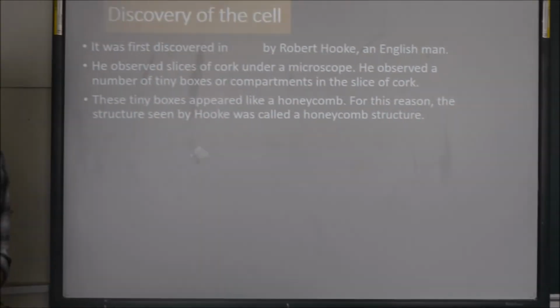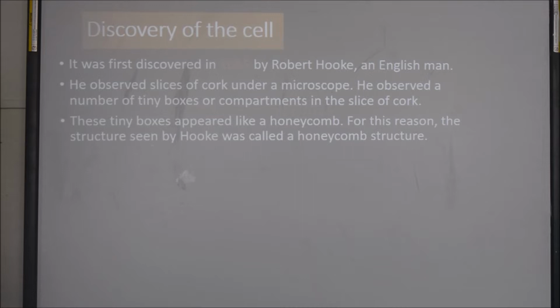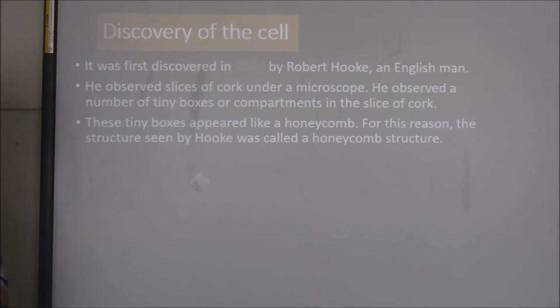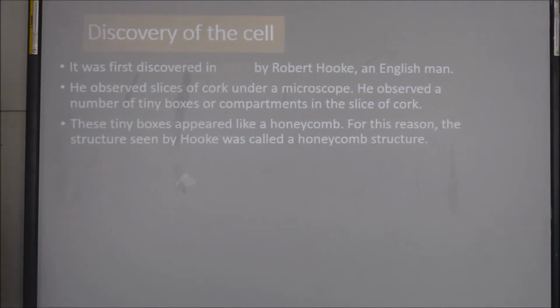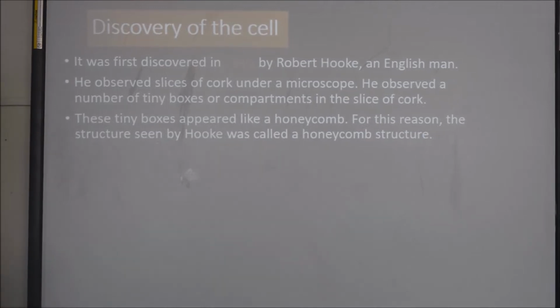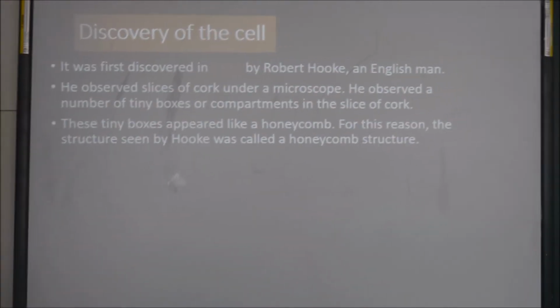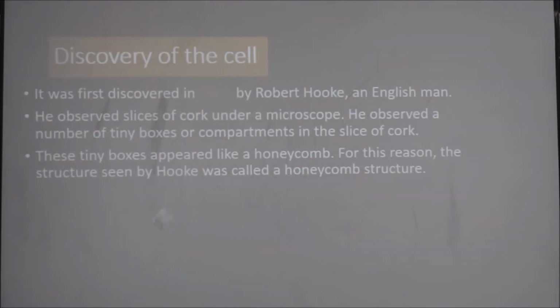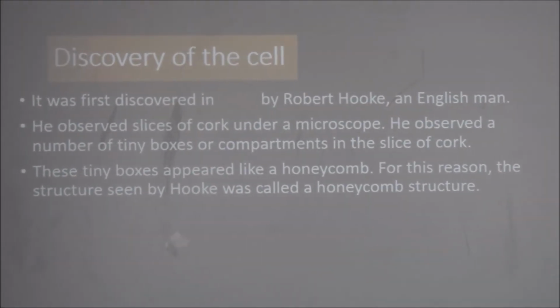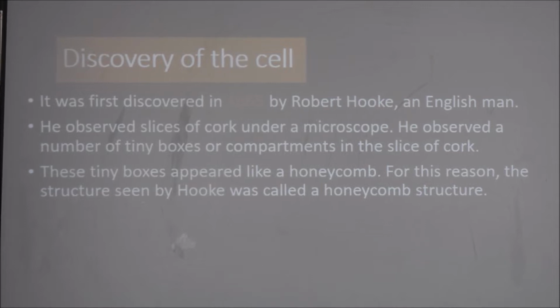Okay, first one, the topic is discovery of the cell. In this topic, we will learn about how the cell was discovered. It was first discovered in 1665 by Robert Hooke. This is the name of the person who discovered the cell in 1665. He was an Englishman.